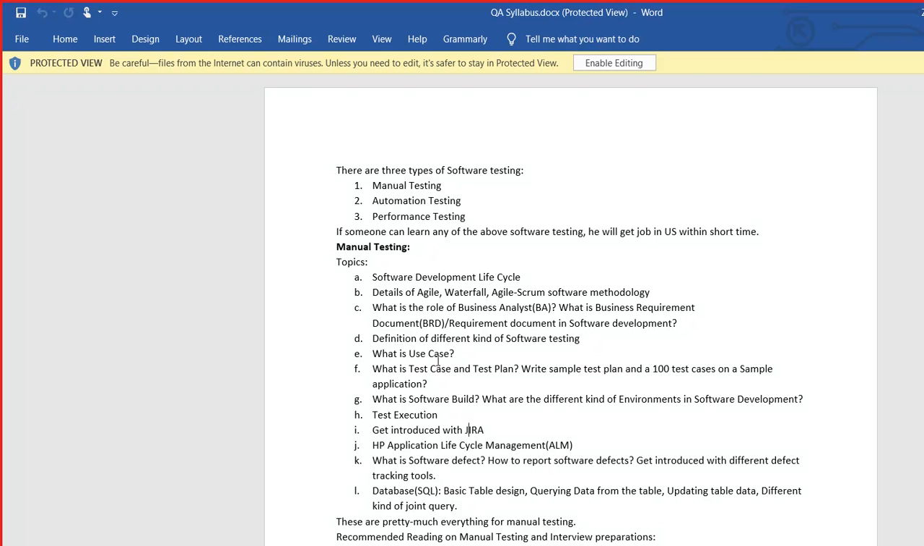This is another tool, ALM, application lifecycle management. We will be learning a lot of things about this ALM tool. And then, what is a software defect? We'll be learning a lot of things about defects.